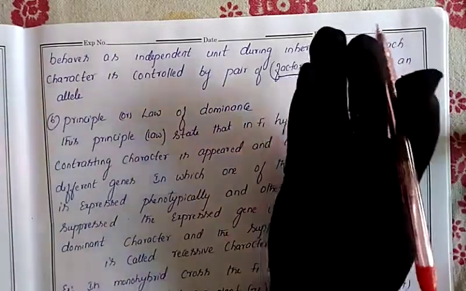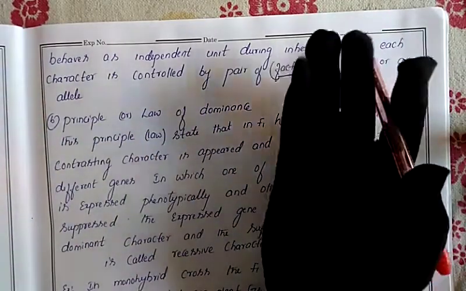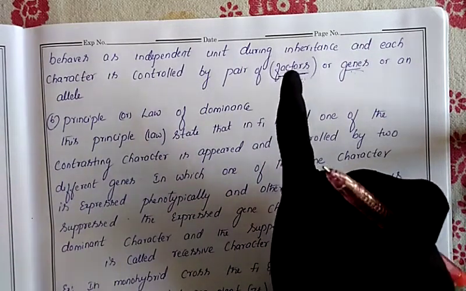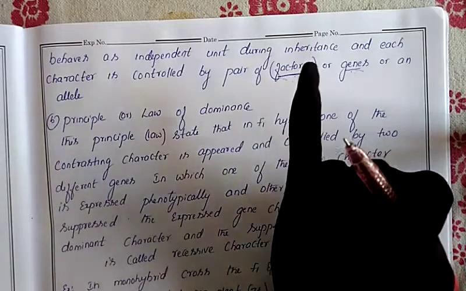This is the meaning. So three concepts he said in this principle. First, the gene is the unit of heredity. Through this gene only the characters are transmitted from one generation to the other generation.